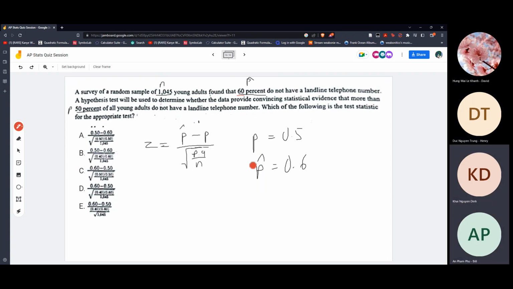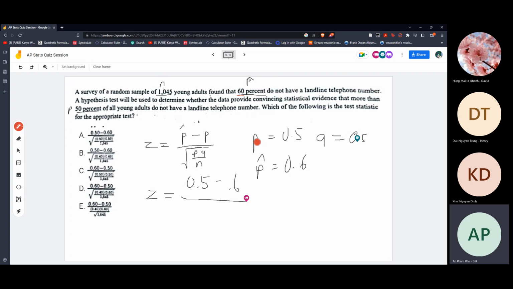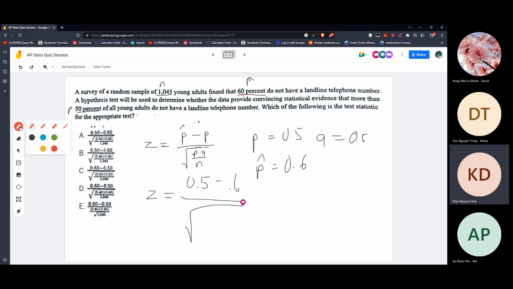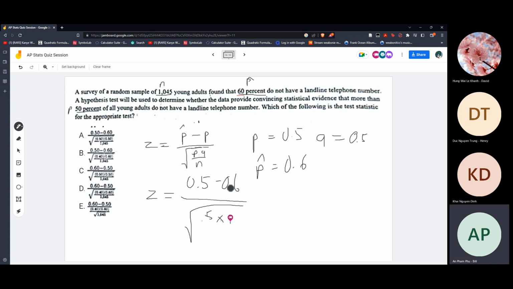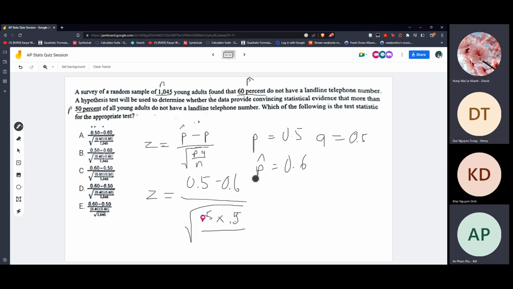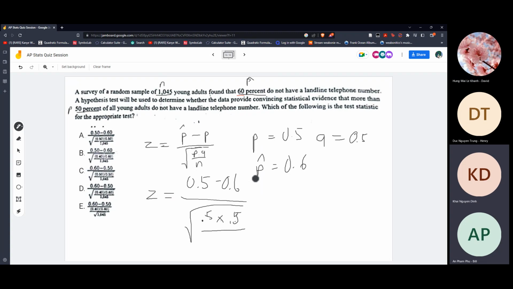z equals 0.6 minus 0.5 over the square root of 0.5 times 0.5. Wait, why are you writing 0.5 minus 0.6?